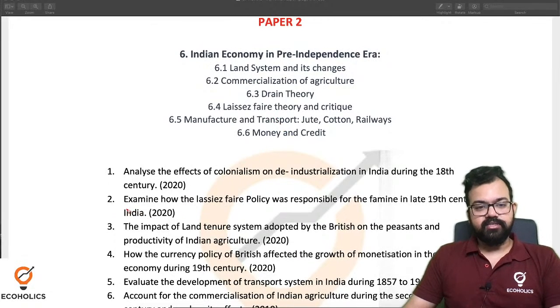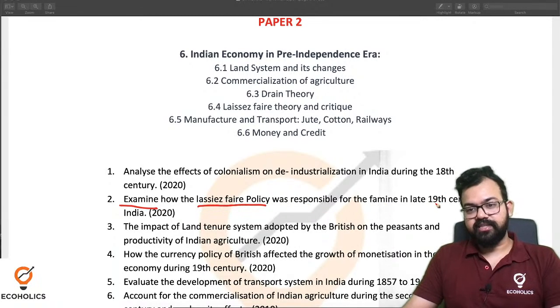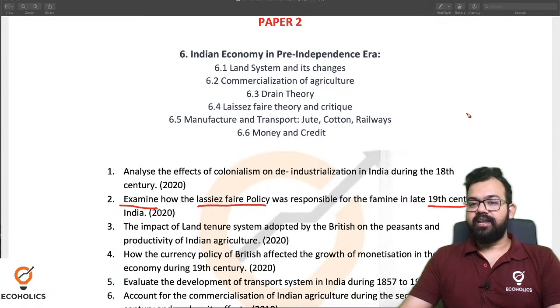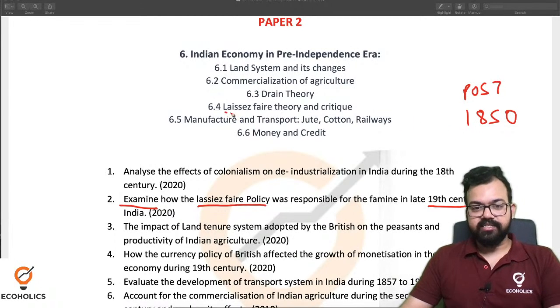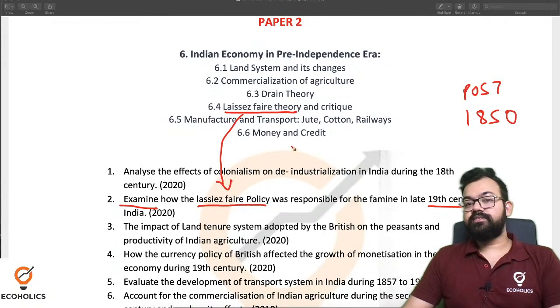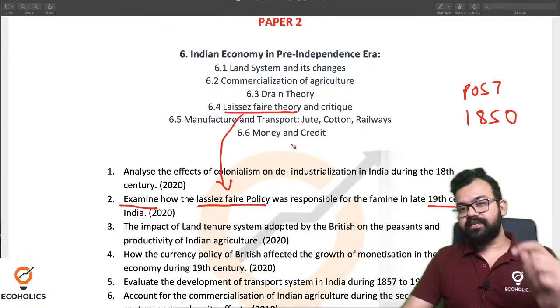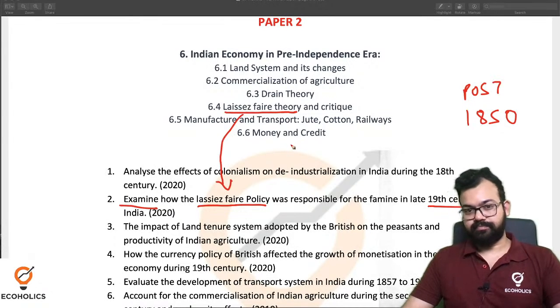Then the next question: examine how the laissez-faire policy was responsible for the famine in the late 19th century. Late 19th century, I can say it is post 1850. There was a famine and everything. You can see the laissez-faire theory written in the syllabus, so the question is directly from the syllabus. That is why I always say the syllabus is very vital.